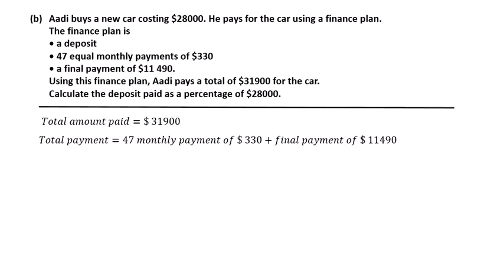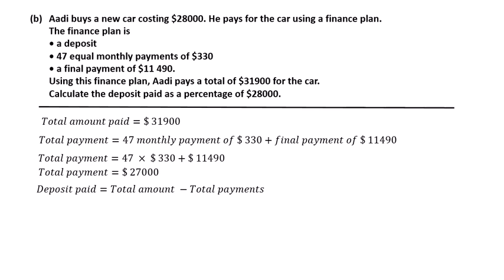Now the total amount is $31,900, and the total payment is equal to 45 monthly payments of $330 plus a final amount of 11,490. 45 monthly payments of 330 means multiply, and the final amount of 11,490 is added. First of all we multiply these numbers, and after this we add. We got $27,000. Total payment is $27,000.